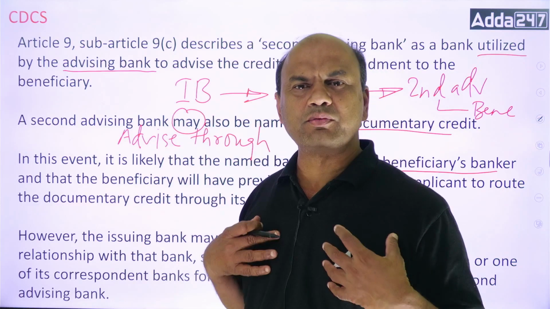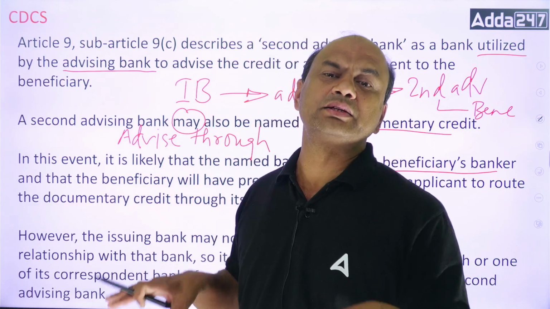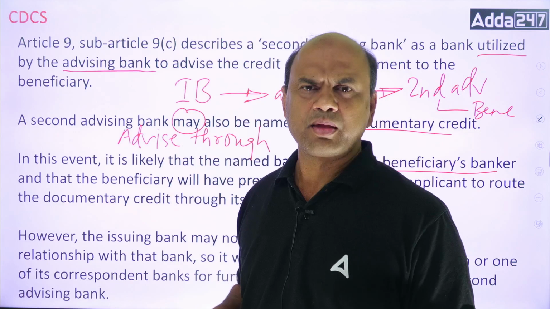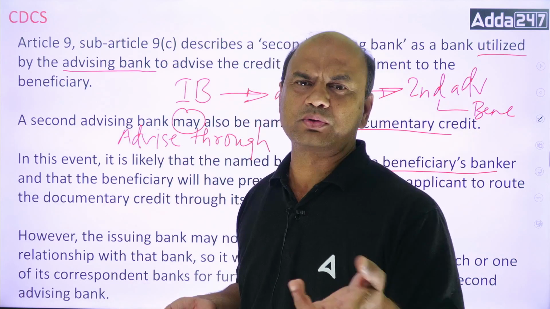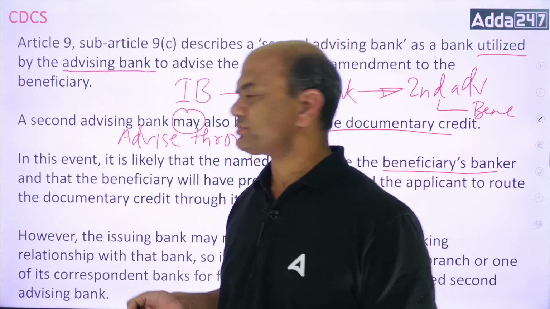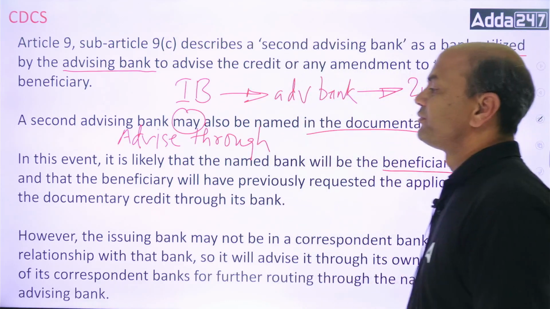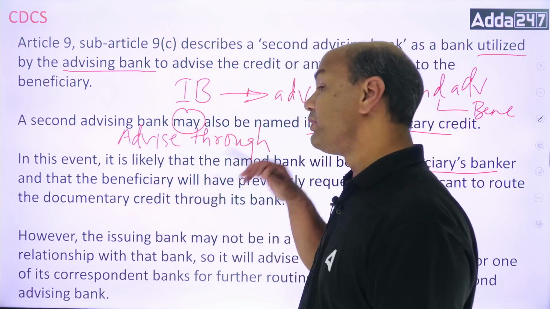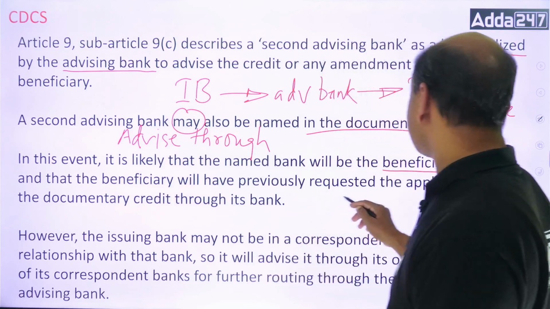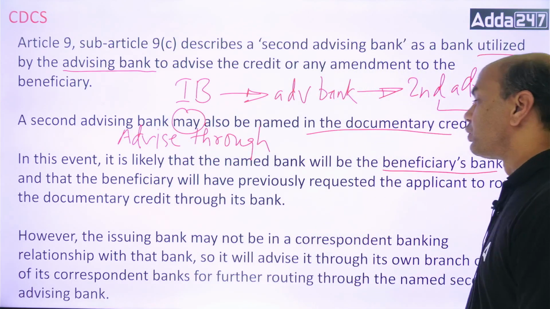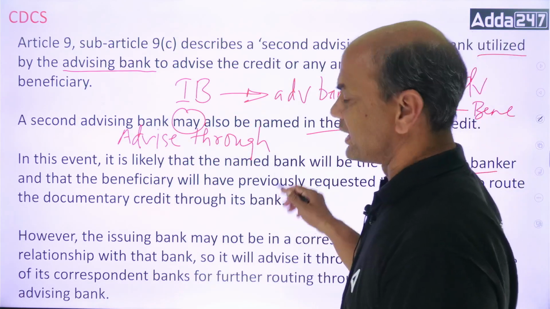So if Benny is comfortable with a bank in his country, Benny will request you to advise through that bank only. So the named bank will be the beneficiary's bank, and the beneficiary will have previously requested the applicant to route the documentary credit through its bank.